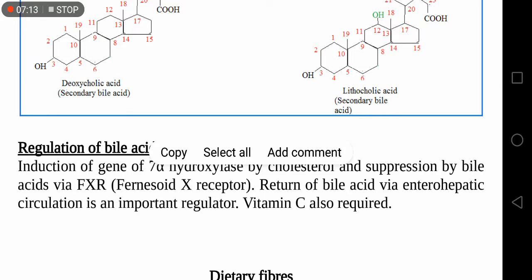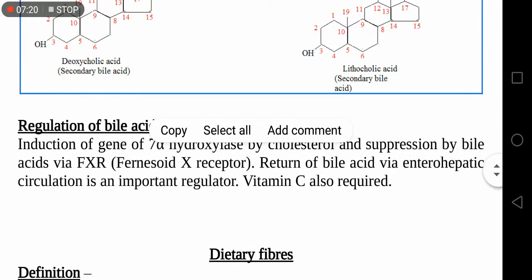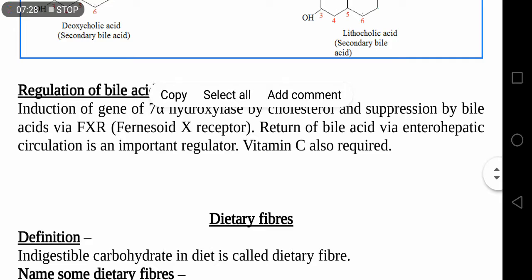And for this, enterohepatic circulation is very, very important. That's all about the bile acid synthesis.